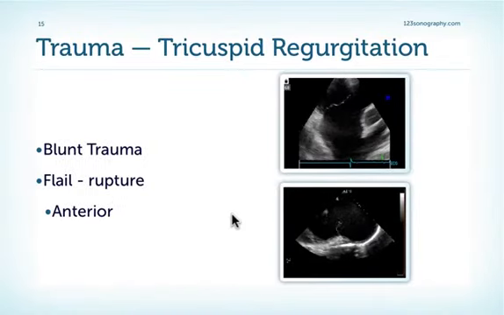When does that usually occur? Well, it occurs in blunt chest trauma. As a matter of fact, the tricuspid valve is the valve which is most frequently affected in car accidents or in chest trauma, simply because of its anterior location and also because it appears to be more fragile.